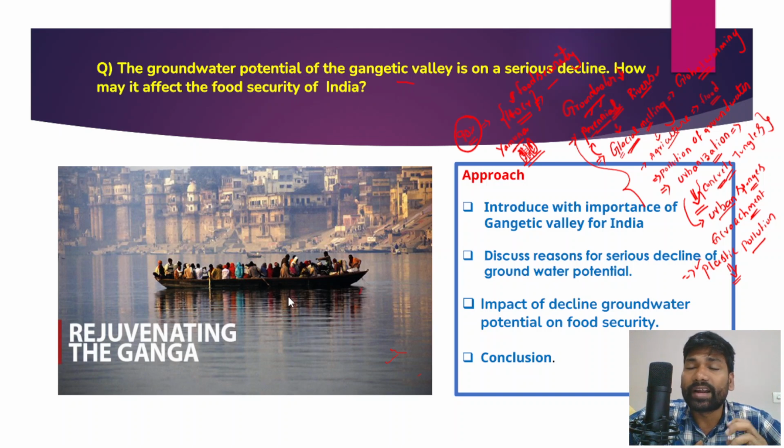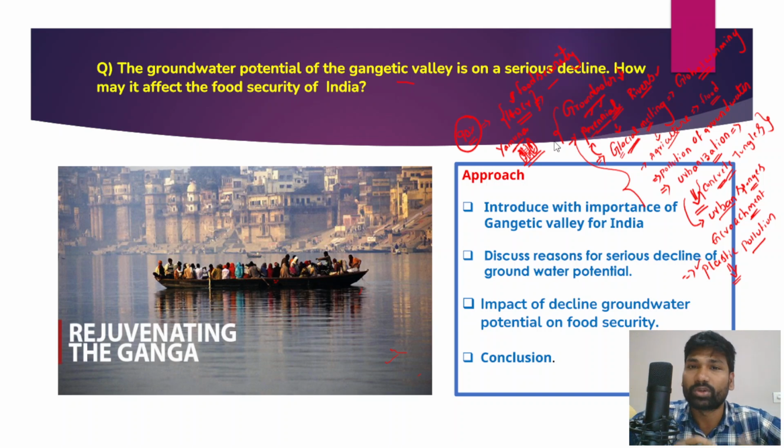Therefore adequate measures have to be taken so that the underground tables are recharged at a faster pace, even though it takes decades. At the same time, certain water conservation measures have to be undertaken at different levels, and that would ensure that Indian agriculture is protected from the serious decline in the groundwater tables of Gangetic Valley, and also make sure that food security of India's population can be ensured, right? So this is how we could understand this question very briefly. I hope you have got a structure for this answer.